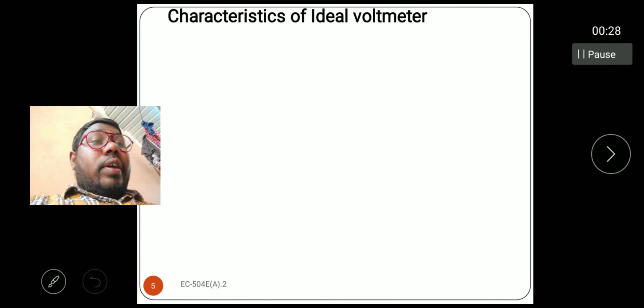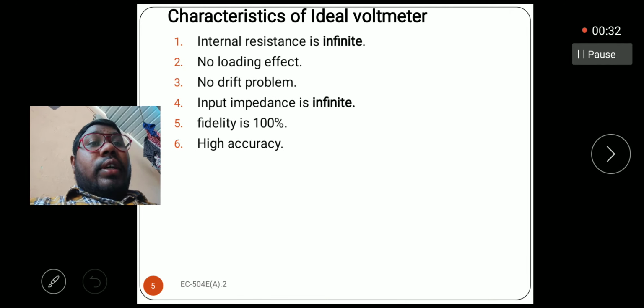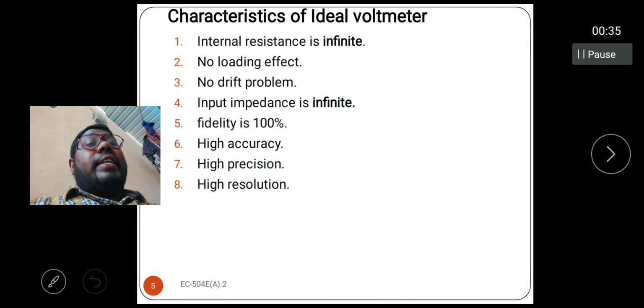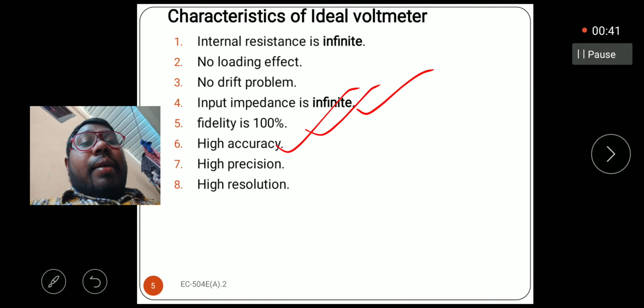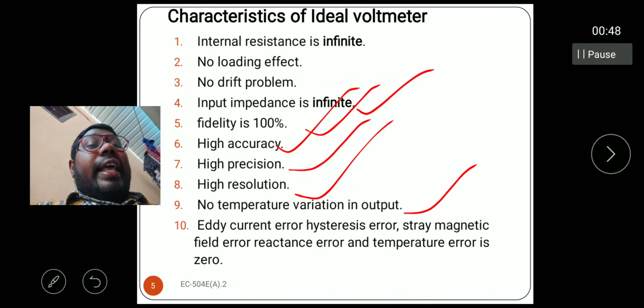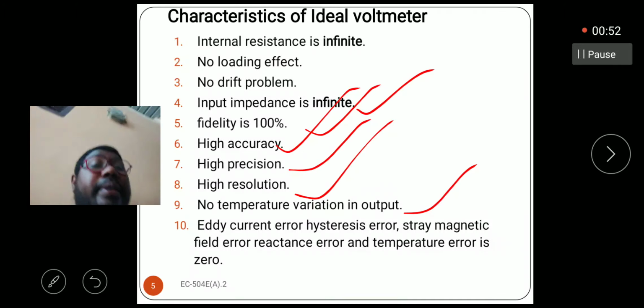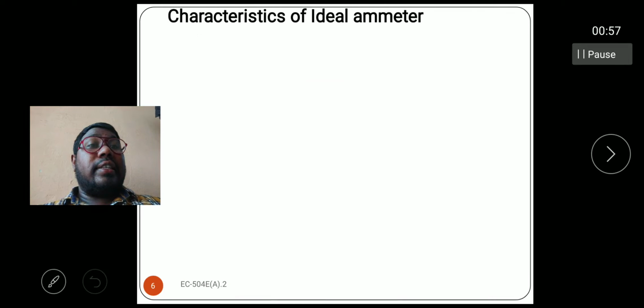Here we are going to explain these particular things. Input impedance is infinity. The fidelity is 100%. High accuracy, high precision, high resolution, and no temperature variation in the output, and the eddy current errors and different types of errors are not present in this particular ideal voltmeter. These are the characteristics of the ideal voltmeter.